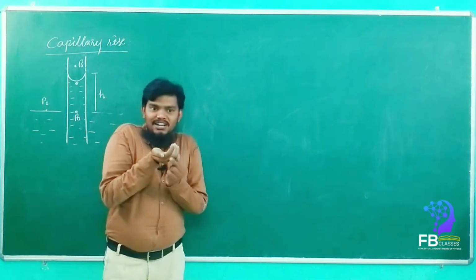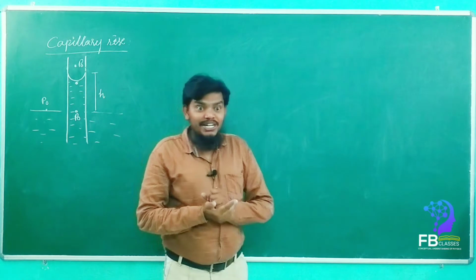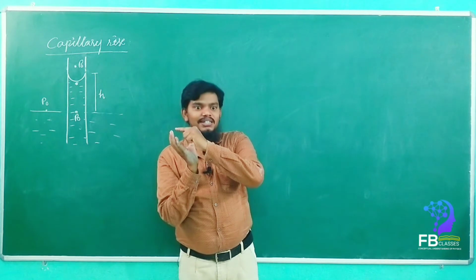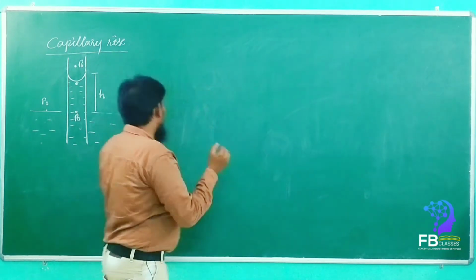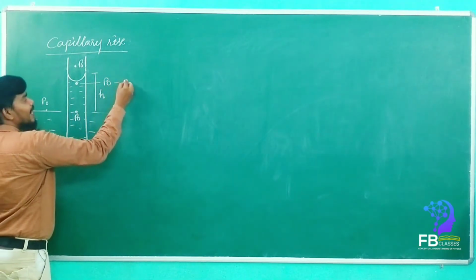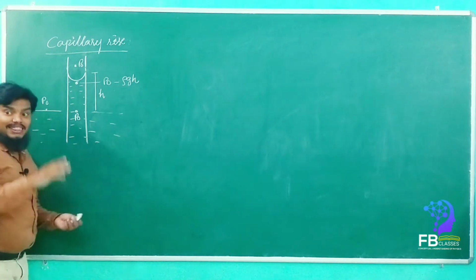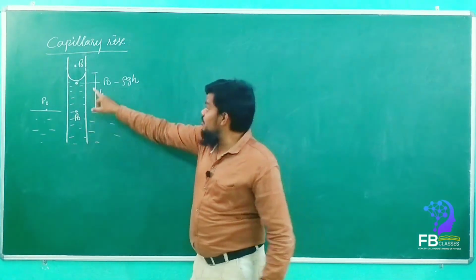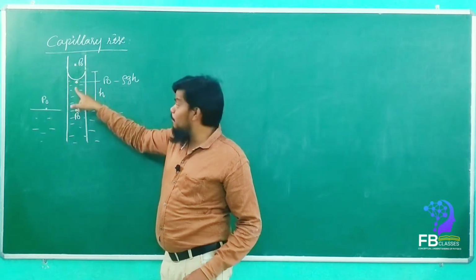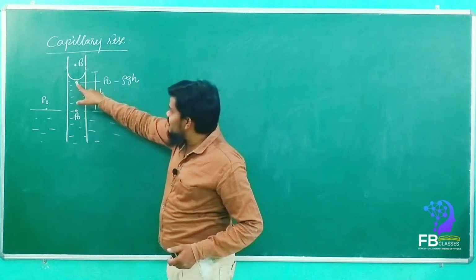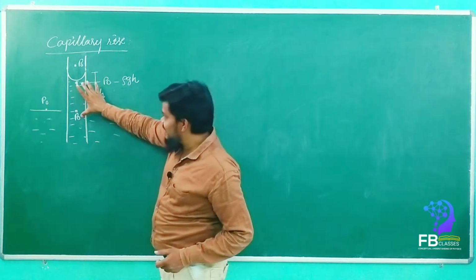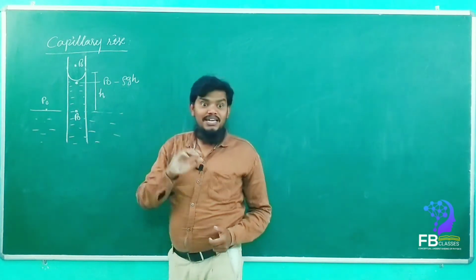Exactly here, just below the convex curvature. I said there is an excess of pressure, right? So the pressure will be more at the concave side compared to the convex. Now P naught is more here. How much is it here, my dears? Here it is P naught minus rho g h. That is the main conceptual understanding. The pressure P naught is on the concave side; the concave side has more pressure compared to the convex side. So just below the convex curvature, the pressure is P naught minus the pressure of the liquid column, rho g h.